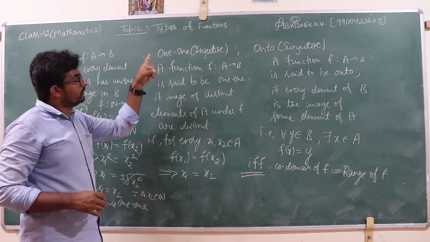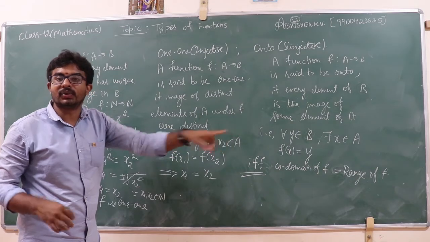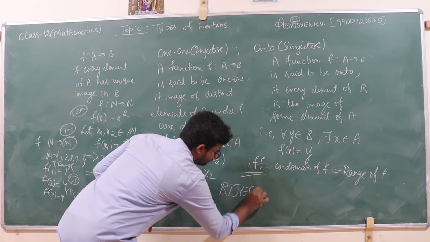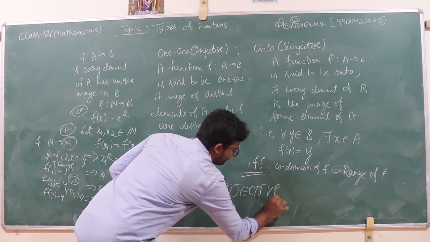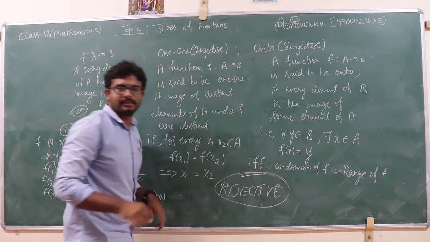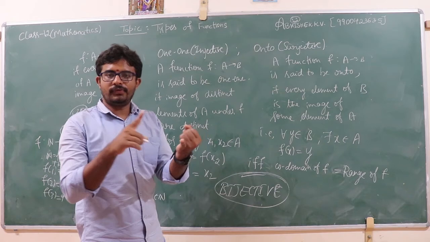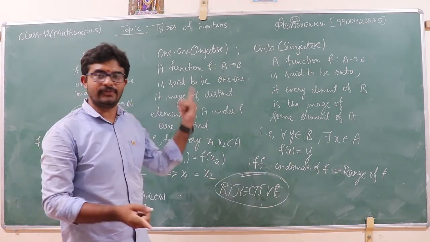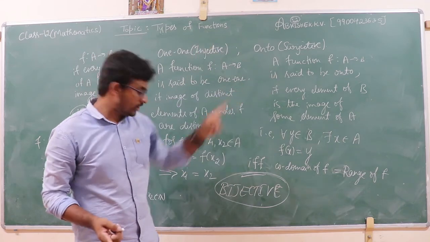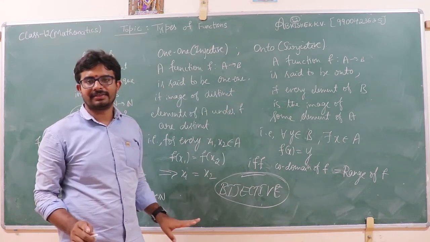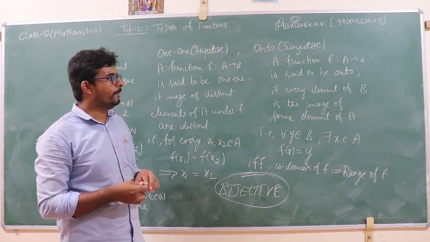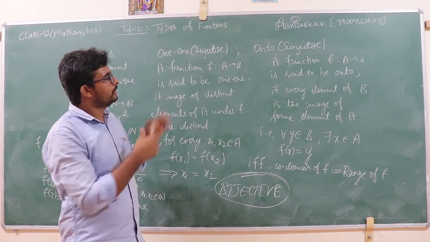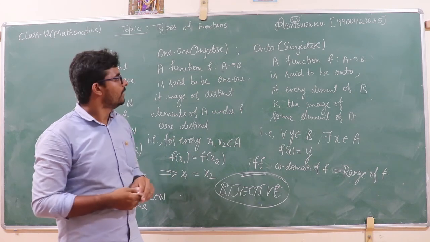If the function is 1-1 and onto, then we say that function is a bijective function. In relation, if reflexive, symmetric, transitive hold, then we say it is an equivalence relation. In function, if 1-1 and onto hold, then we say it is a bijective function. I will meet you in the next class with more examples on these types of functions.